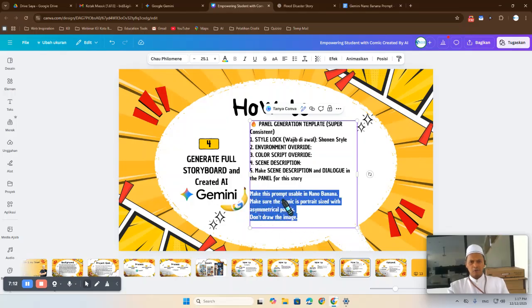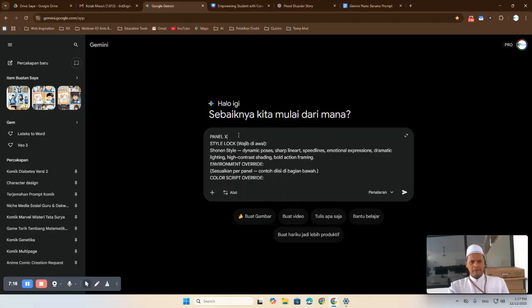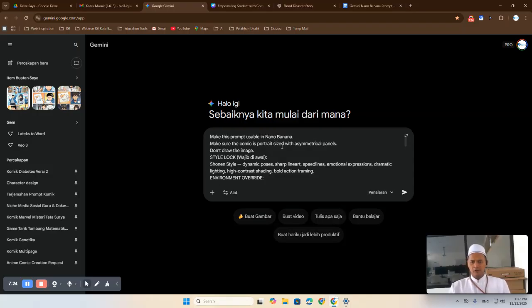Just copy this and go to Nano Banana, and let's erase that. Change it with the prompt, the order below before: make this prompt usable in Nano Banana. Make sure the comic is portrait size with asymmetrical panels, and we don't draw the image. Okay, let's do that.